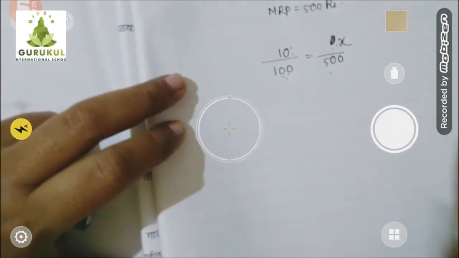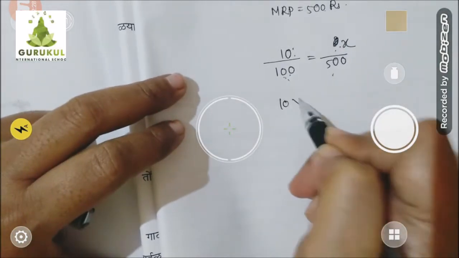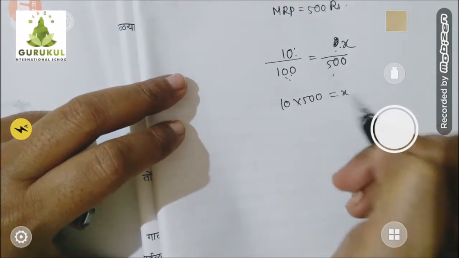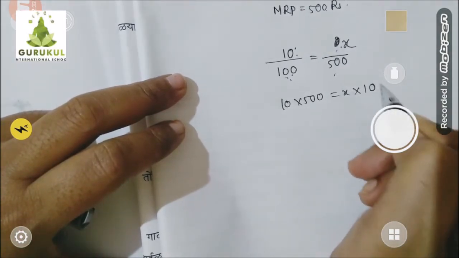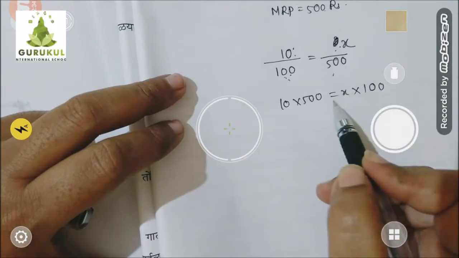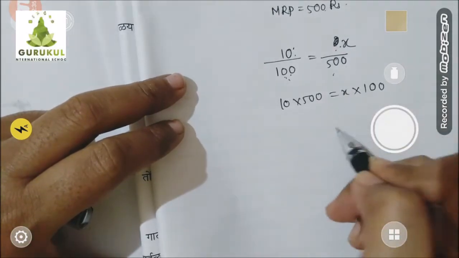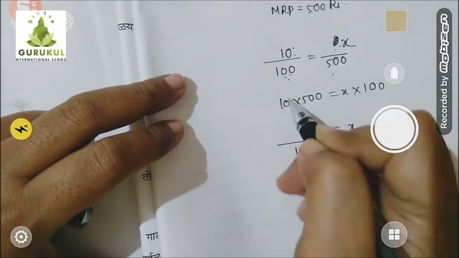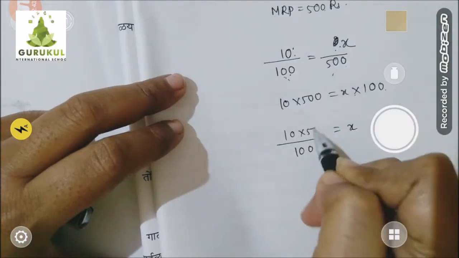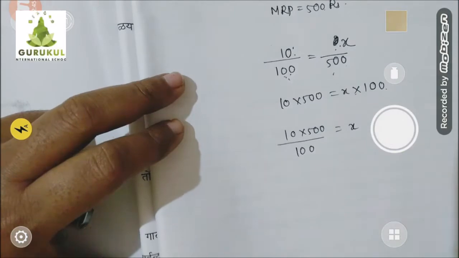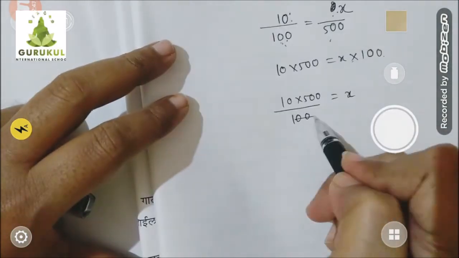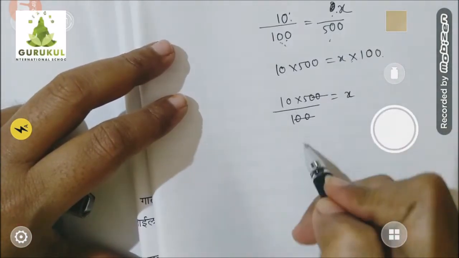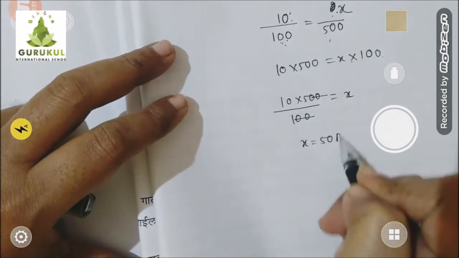Now you know very well how to cross multiply. 10 into 500 is equal to X into 100. I want to find out X. So multiplied by 100, when it comes to this side it becomes divided by, and this as it is. Understood? And then if we cancel 0, 0, 10 fives are 50. X is equal to 50.